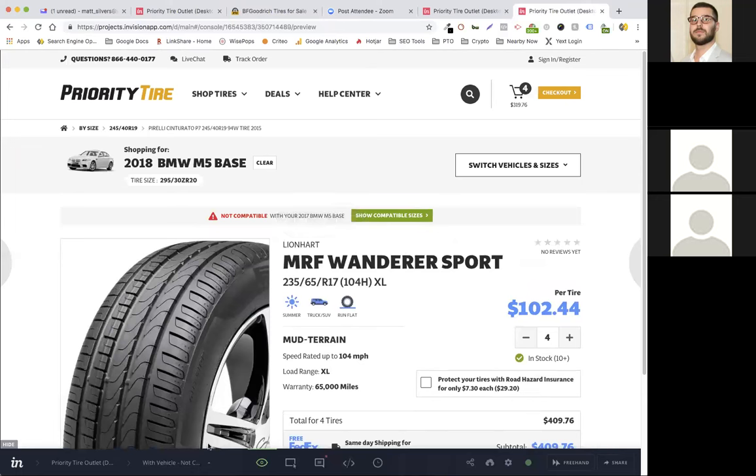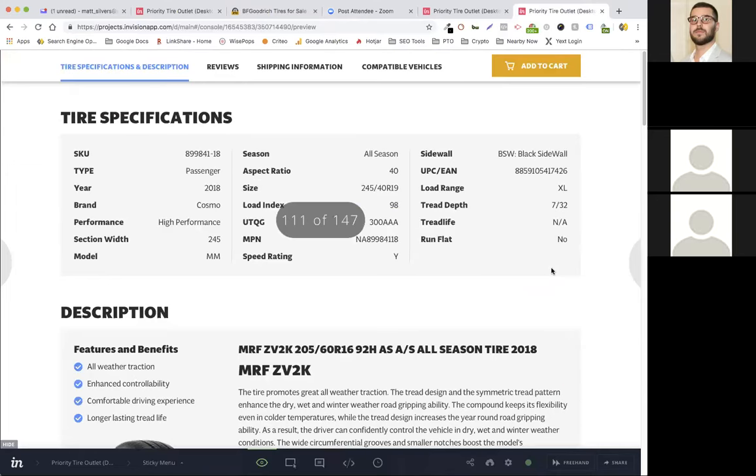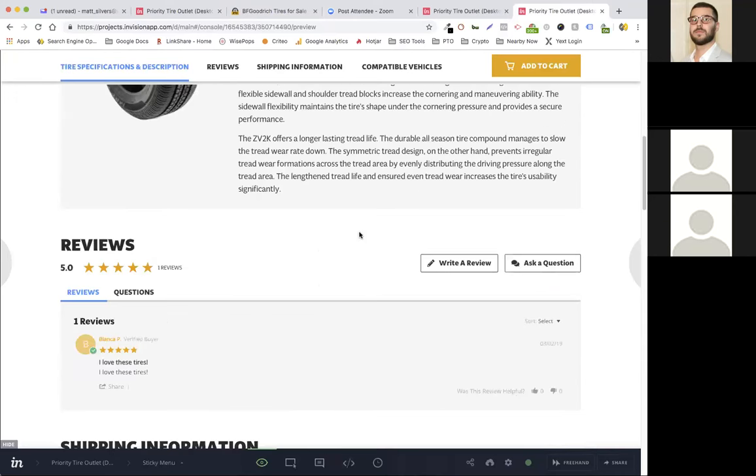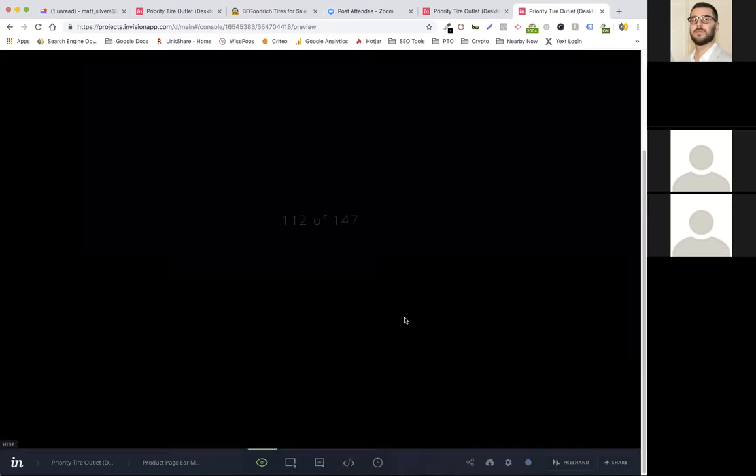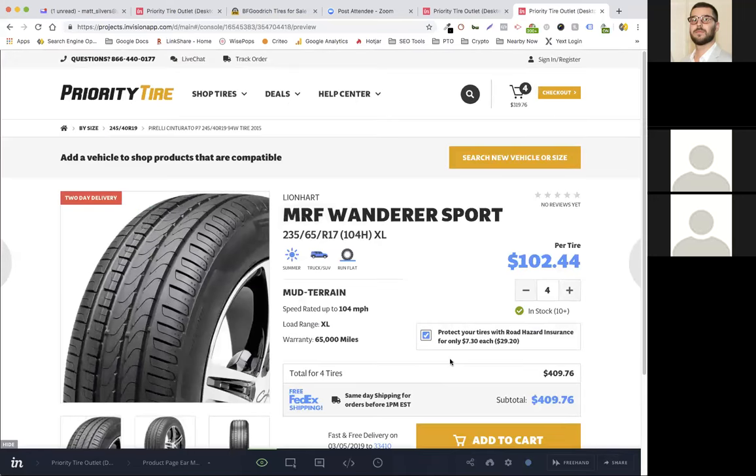What is this one showing? Vehicle not compatible with the vehicle instead of the size. Here's the one where I was showing with the sticky, where there should be clickable links, but it's not working right now. But all right. Oh, that's clear though. Yeah.